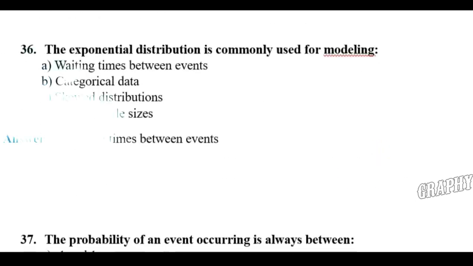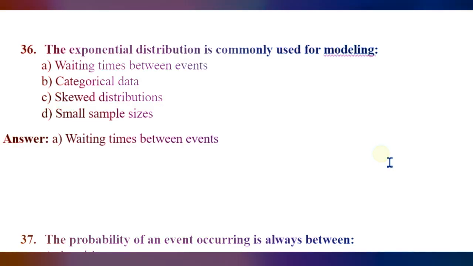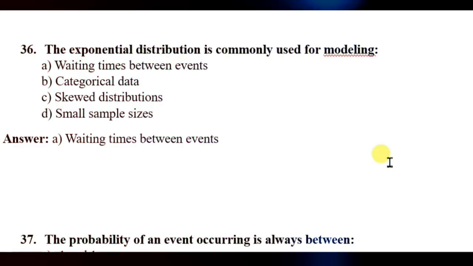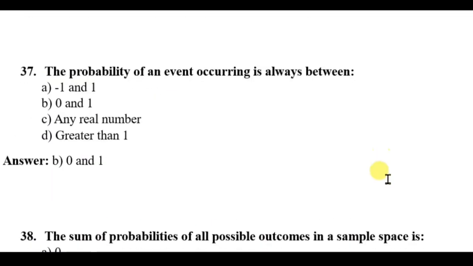Question number 36. The exponential distribution is commonly used for modeling what? Waiting times between events, categorical data, skewed distributions, small sample sizes. Here the right answer will be waiting times between events.